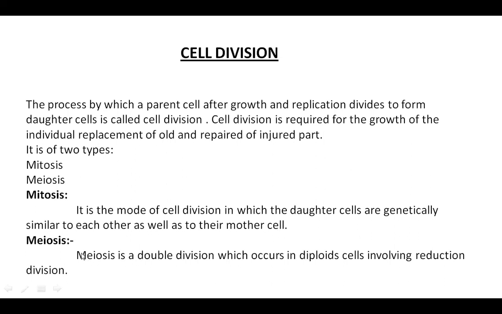While meiosis is the double division which occurs in diploid cells involving reduction division.